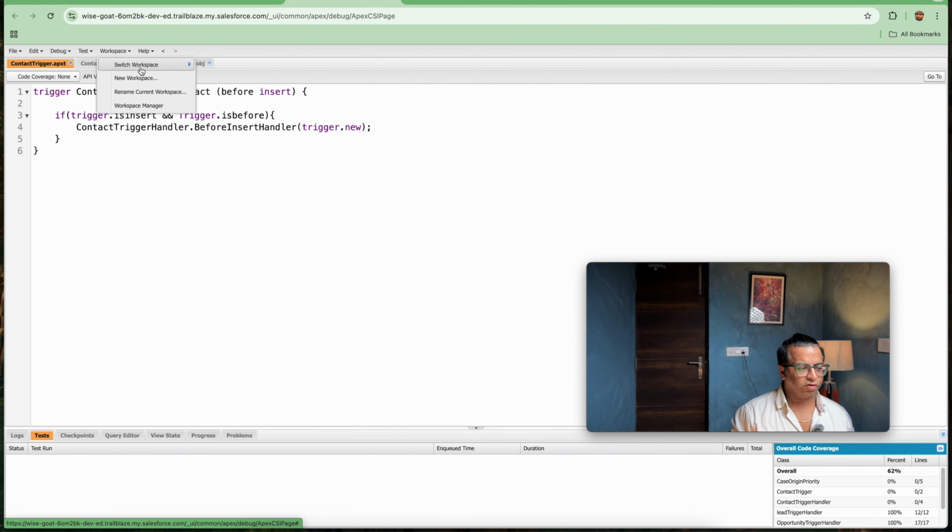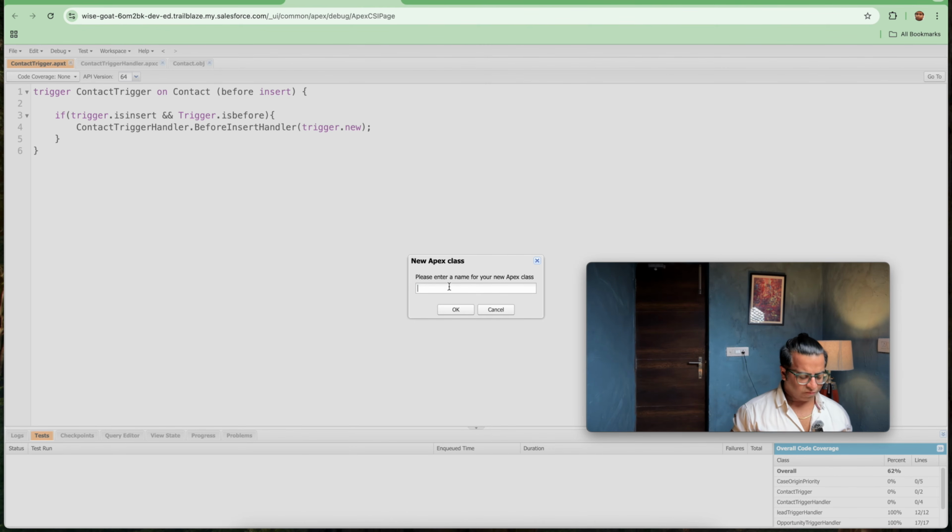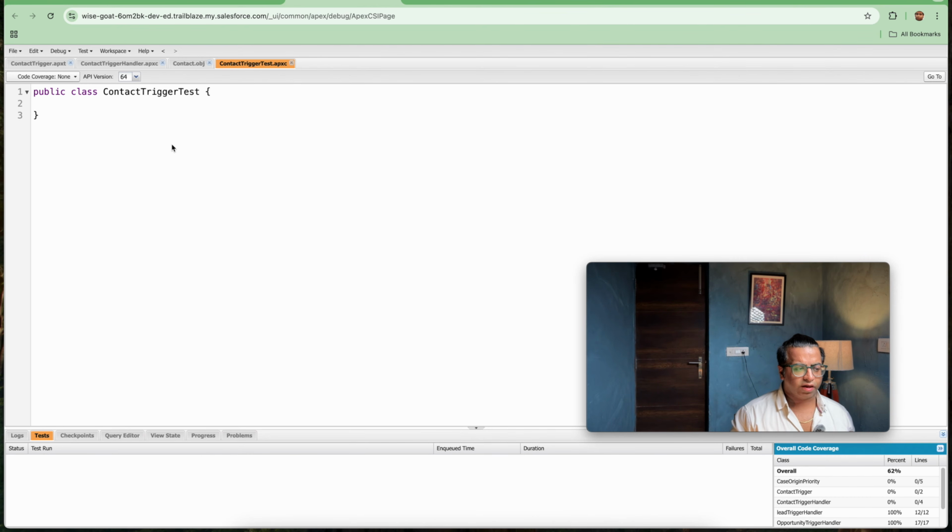I will be creating a new file, a new Apex class, and the name will be ContactTriggerTest. I will be clicking OK. What I need to do is make it a test class. In order to make the test class, I have to write this decorator. After that, public static void testMethod1.